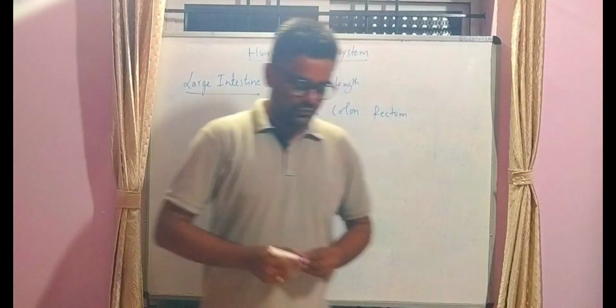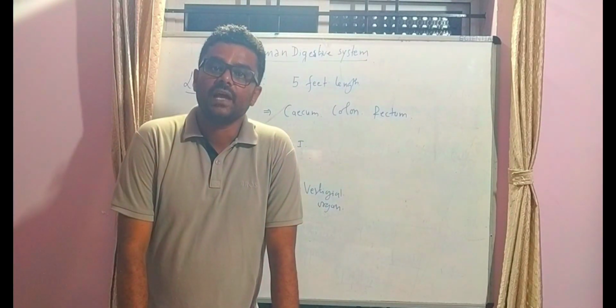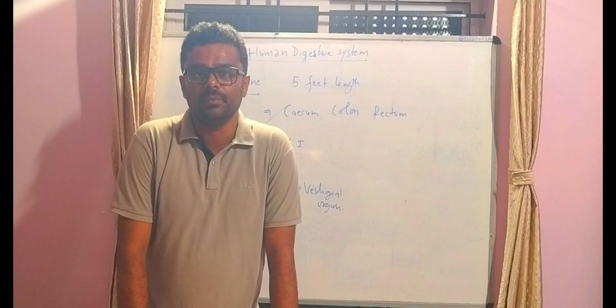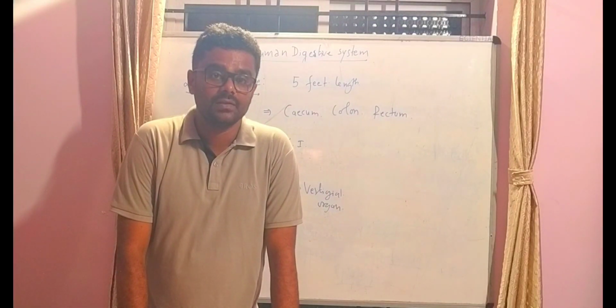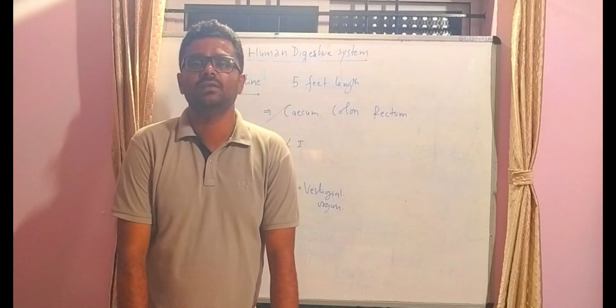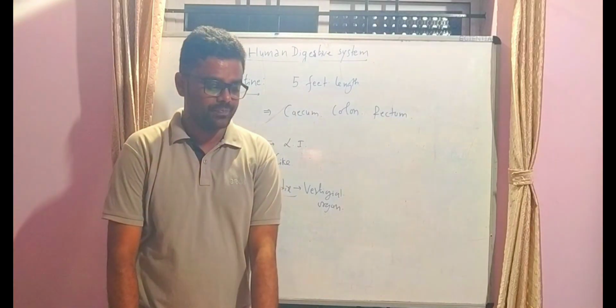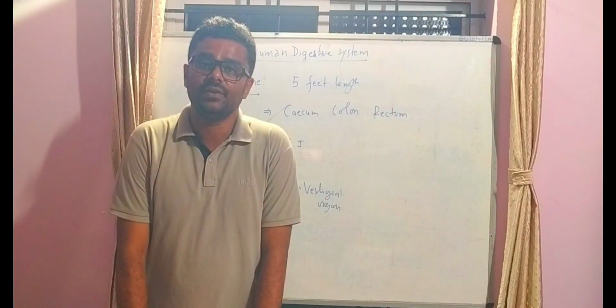The appendix is a vestigial organ which has no particular function in human beings, but it helps in providing immunity to the body.